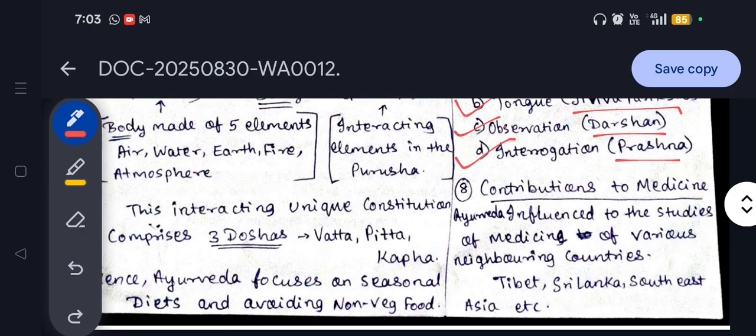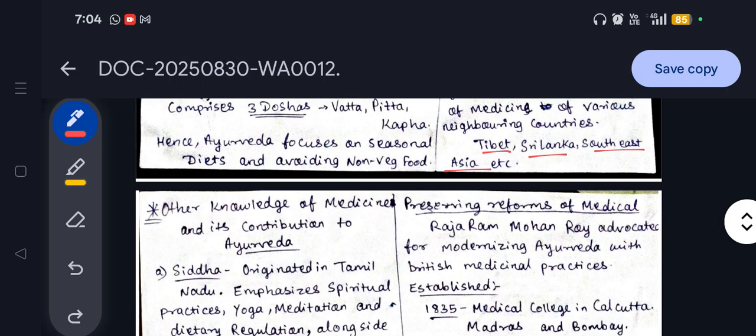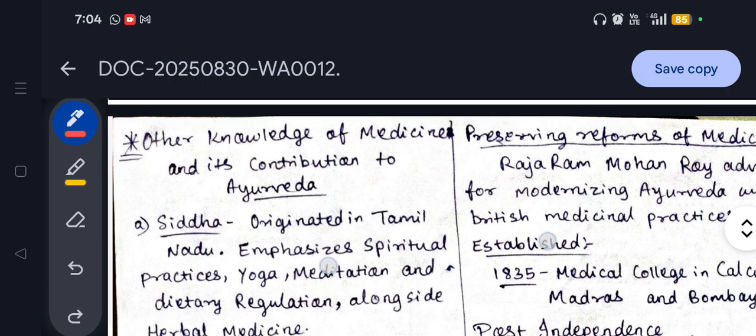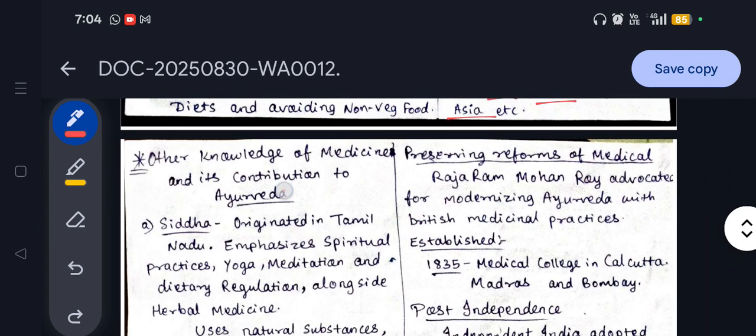Ayurveda was so prominent in and around the world that it influenced people from Tibet, Sri Lanka and Southeast Asia to come into India to learn the concepts of Ayurveda and apply them in their countries. So it was very famous and the oldest type of knowledge related to treatment. Other systems of medicine we will see: along with Ayurveda, various other medicines became prominent.